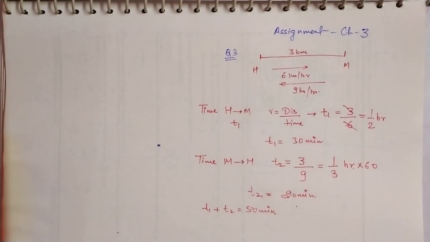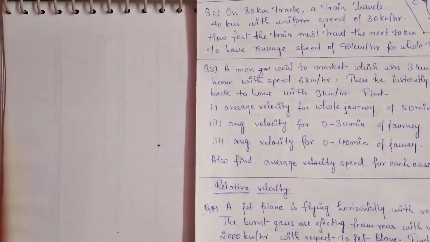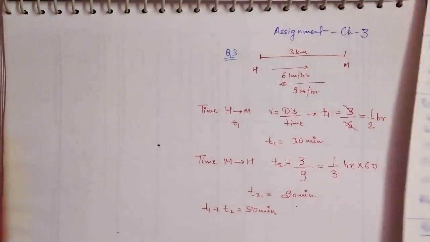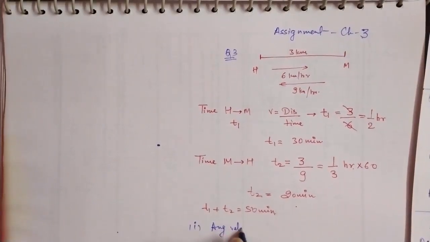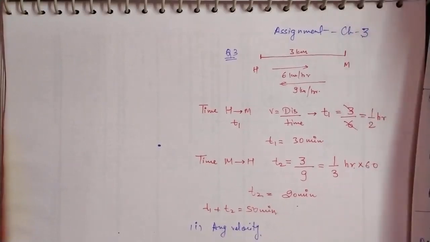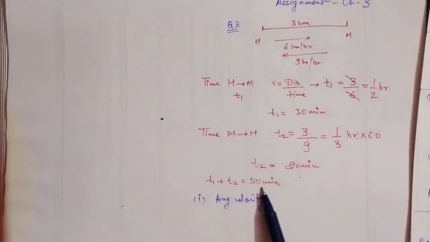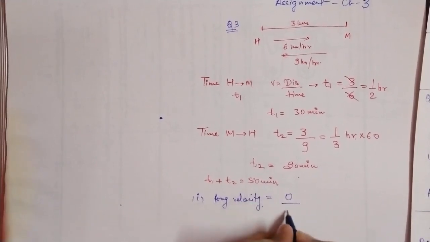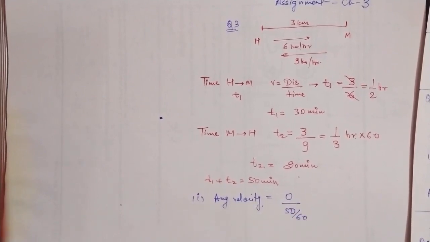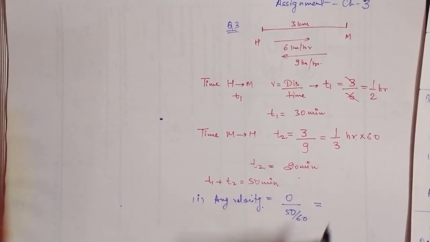Now let's talk about the first part. The first part is asking what the average velocity is for the 50 minutes. We know that average velocity is equal to the net displacement upon the time. In the same 50 minutes, he has finally returned to the initial position, so the displacement will be 0 and the time was 50 minutes. You can also convert it to hours, but 0 upon anything will be equal to 0